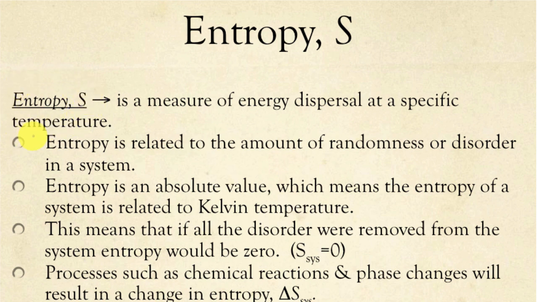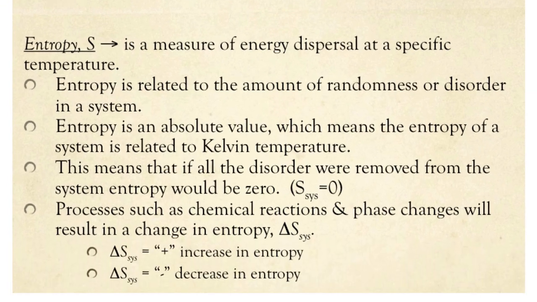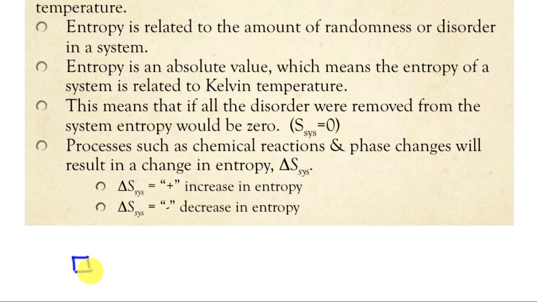There's another property of a system. When we think about a chemical process happening, enthalpy changes, right? So if we have a chemical reaction, let's just say this box represents the chemical reaction, and it releases heat to the surroundings. Heat is lost by the system, and the surroundings gain all that heat. We said that the enthalpy of that system went down as a result of that.